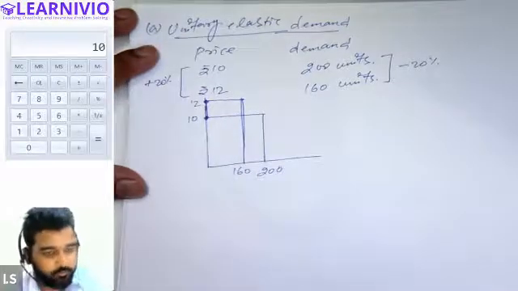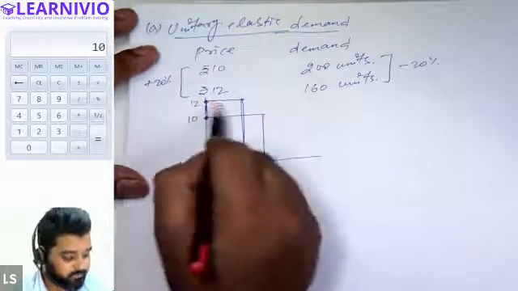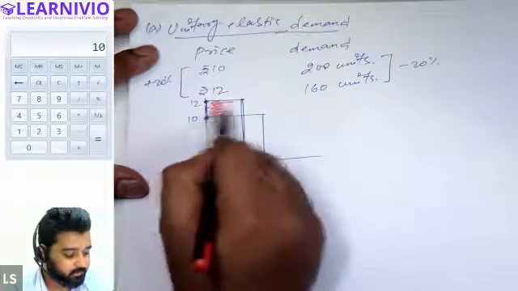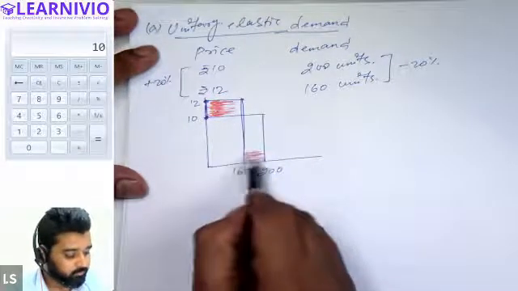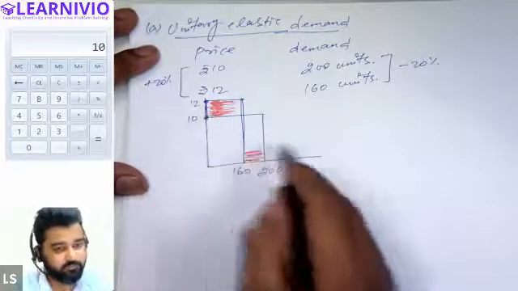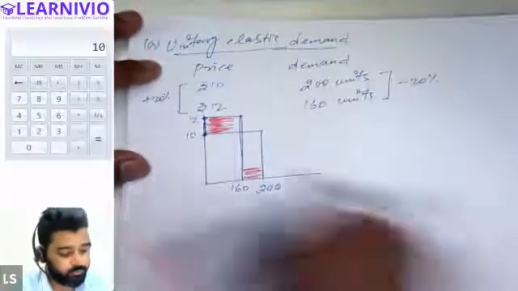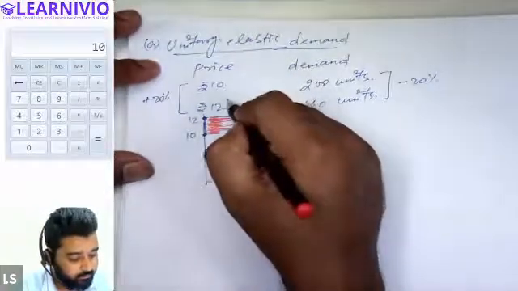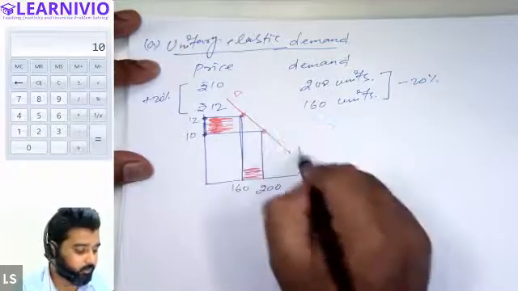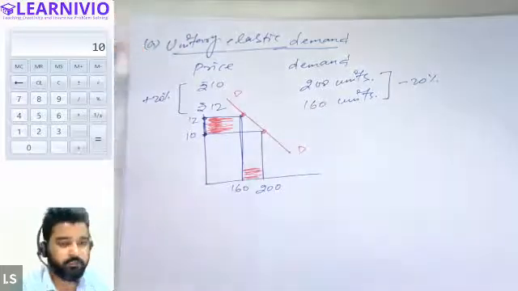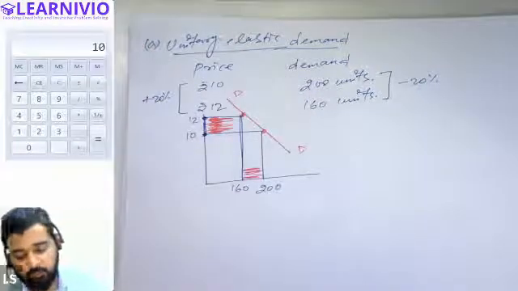So see, for price changes by this much, it basically indicates the percentage change in price. This is the change in price, and this is the change in demand. So both price and demand are changing in equal proportion. Therefore, we will have the demand curve like this. This is our demand curve. This is called D1, or you can simply say D, demand curve. So you can see the demand curve is linear and downward sloping.